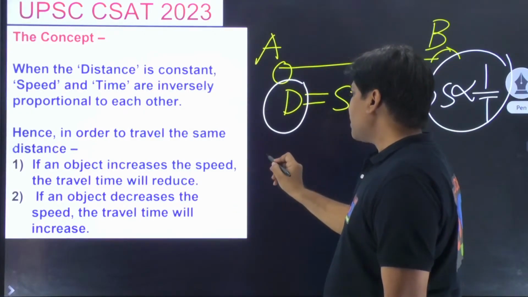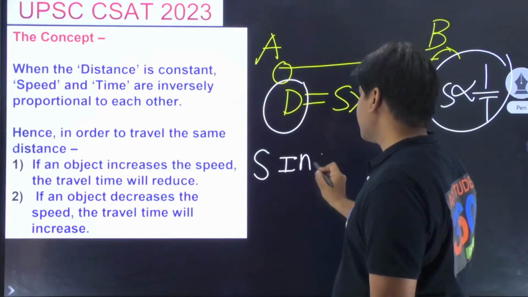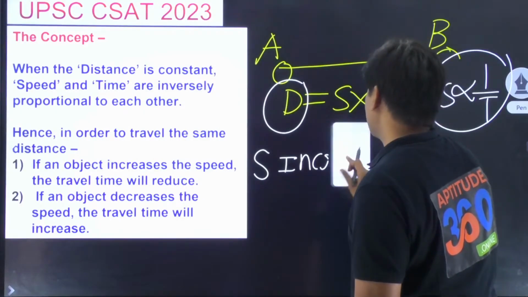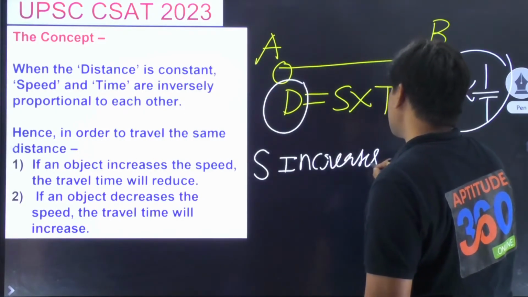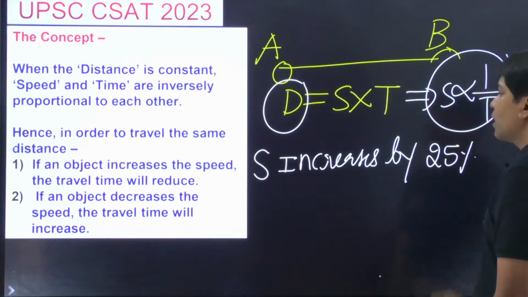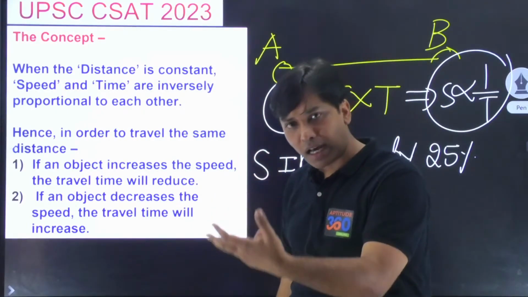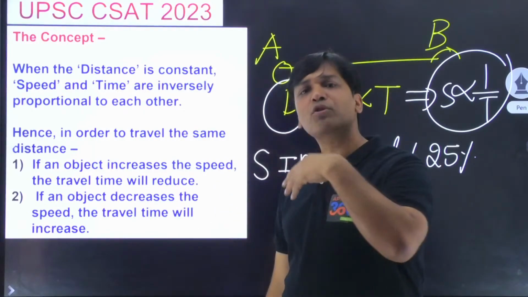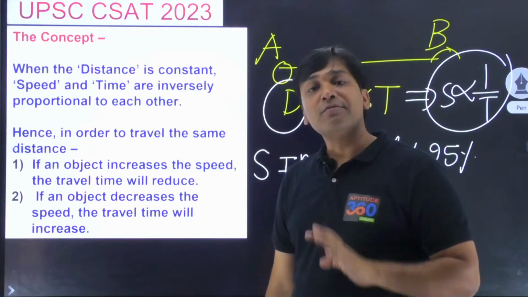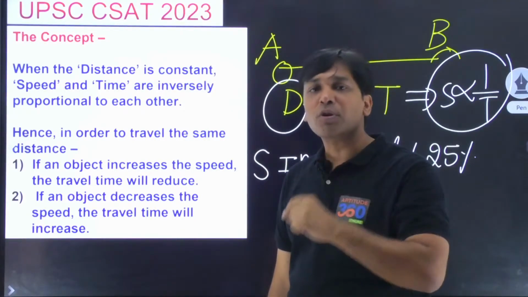I have got a pretty simple thing to tell you. Look, if I said that speed increased by 25% to travel the same distance, if you increased the speed by 25%, then time will have to be reducing. Please don't say that time is going to be reducing by 25%. That won't happen. So by what percent should time reduce? That is what we need to find out.